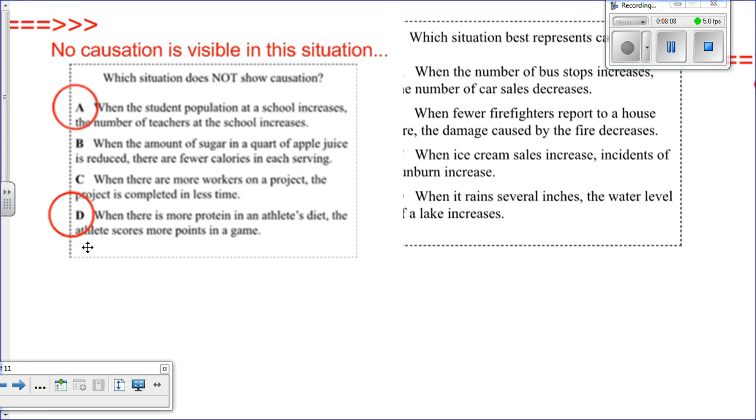And I do know that when we add protein to a person's diet, that doesn't mean they automatically score more points. Let's take a look at this next question.